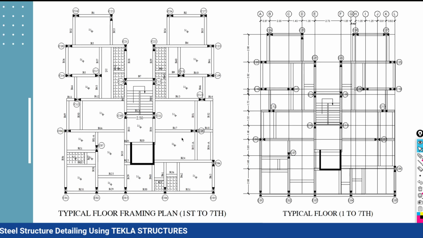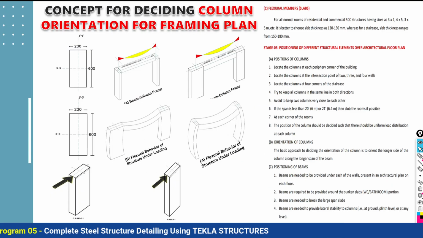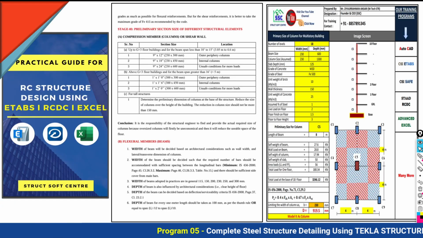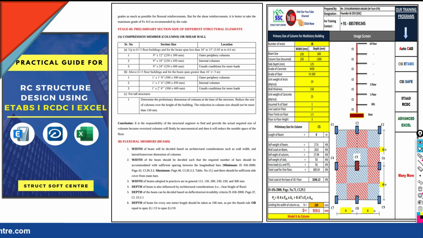After that, next we have to decide the positioning and orientation. So these are all things we have to do, and while deciding the preliminary section size, we are going to do a simple sample calculation, and for that we are going to take the help of the spreadsheet.